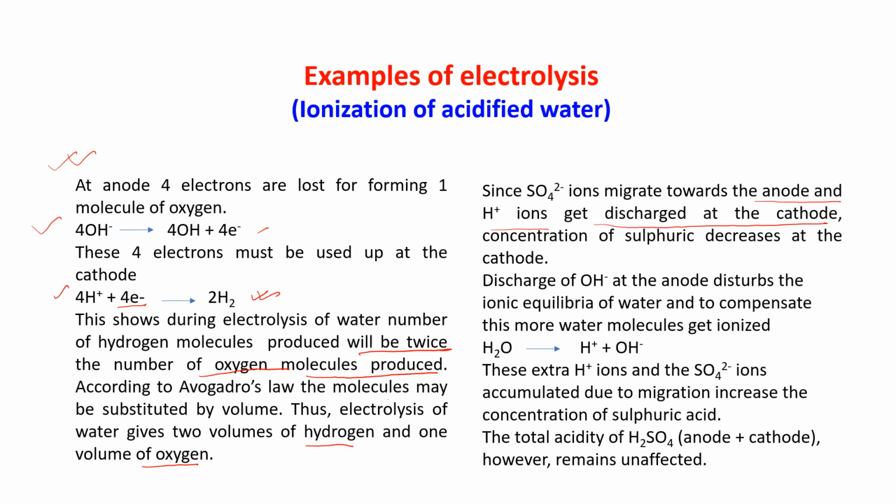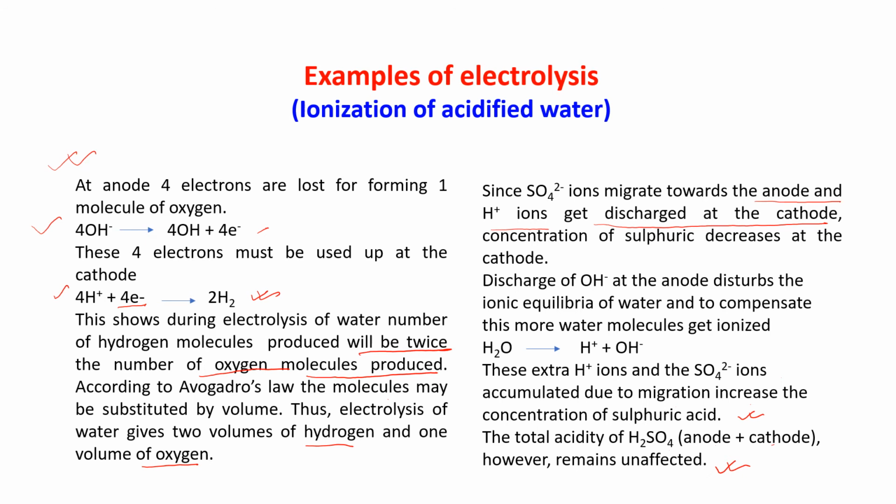Clear? So again H2O is giving you H plus and OH minus. This extra H plus ion and the SO4 2 minus ions accumulated due to migration increase the concentration of sulfuric acid. The total acidity of H2SO4, anode plus cathode, however, remains unaffected.